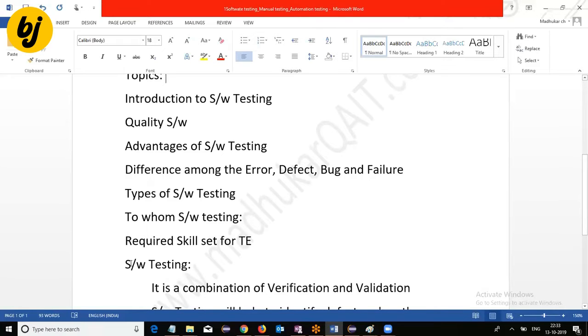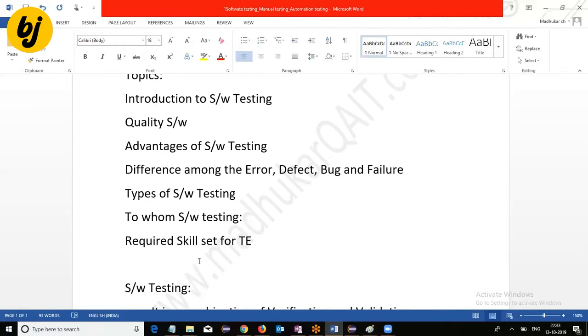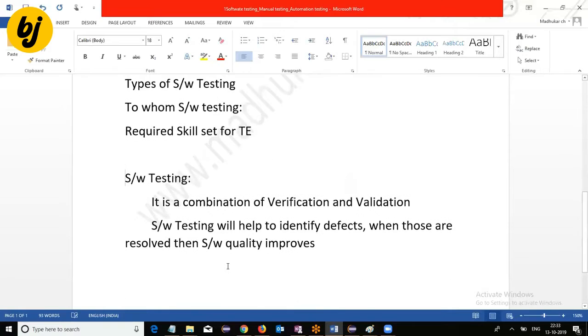As a first topic, what is software testing? Software testing is a combination of verification and validation. What is the meaning of verification? Verification is a process to check: are we developing the system right or not?